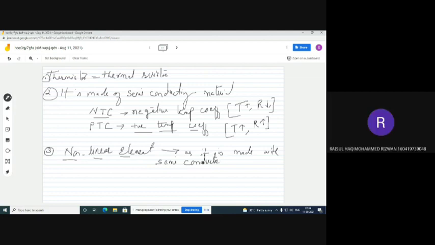That's why RTD is linear, whereas thermistor is made with semiconductor, so it is behaving non-linearly.